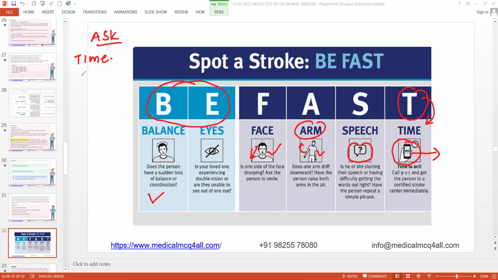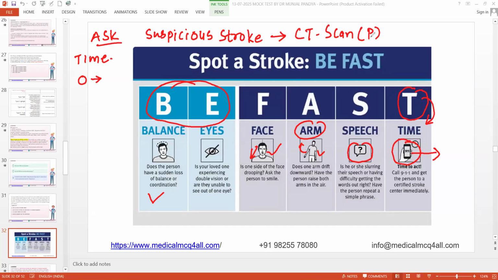TPA administration. So let me ask you the specific question. If a patient is sitting in your OPD and develops BE FAST signs, you think it is stroke, right? On suspicion of stroke like this patient, what first investigation will you do? That is a CT scan, plain or contrast? Plain CT scan first. Plain, wonderful. You don't need contrast to see the hemorrhage.